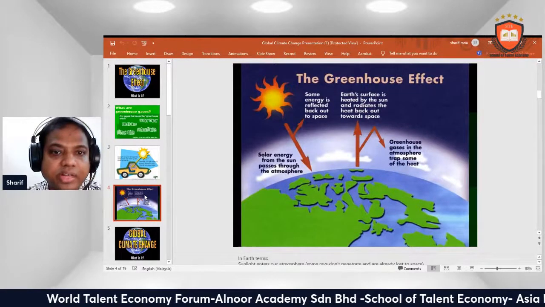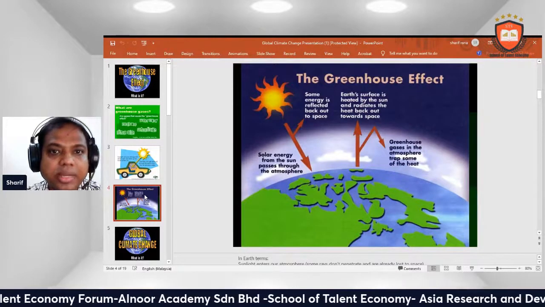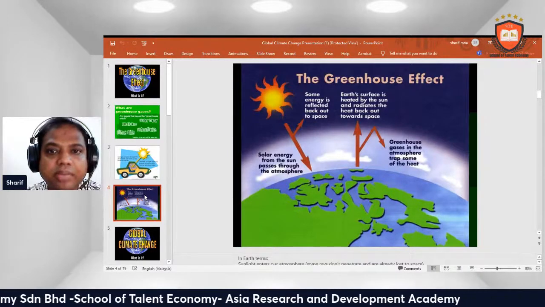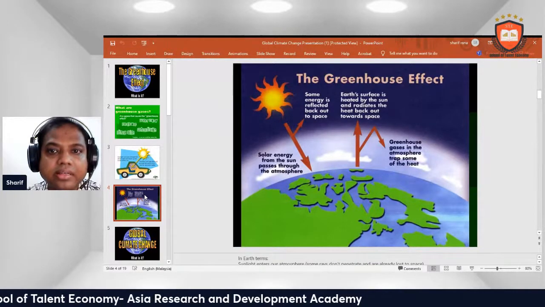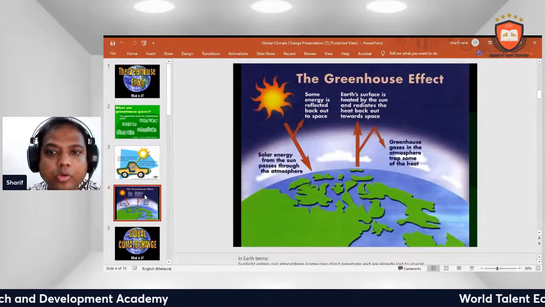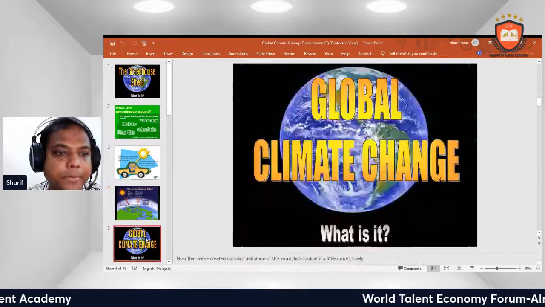Solar energy from the sun passes through the atmosphere. Some energy is reflected back out to space. Earth's surface is heated by the sun and radiates the heat back out to space. Greenhouse gases in the atmosphere trap some of the heat.